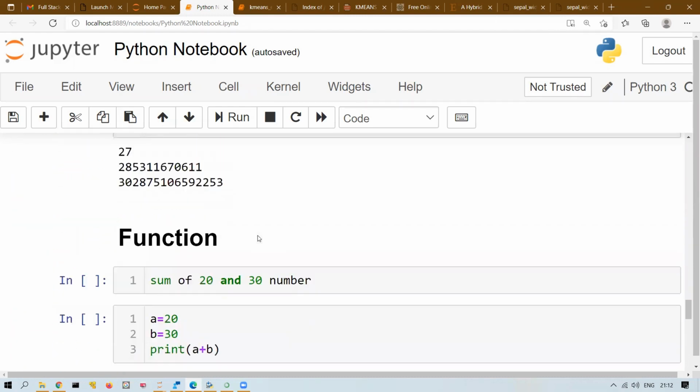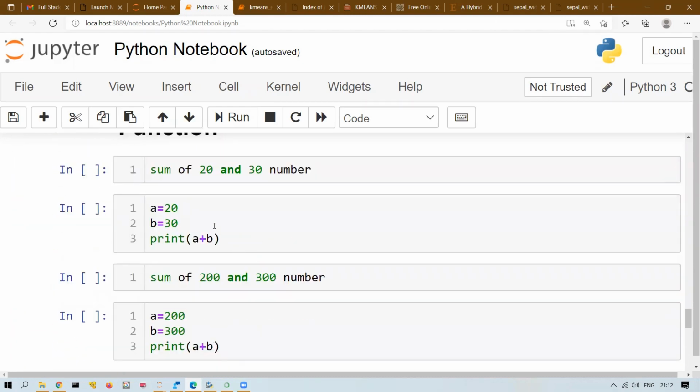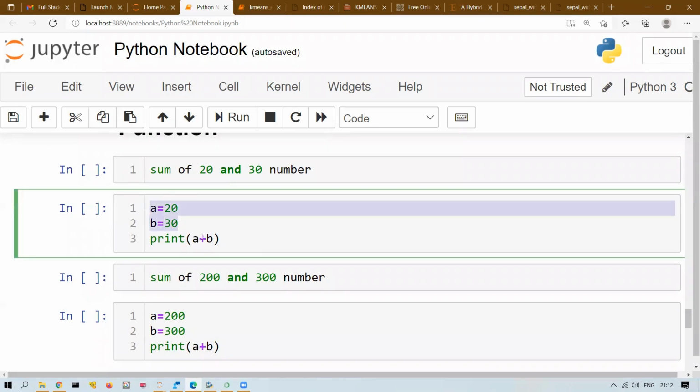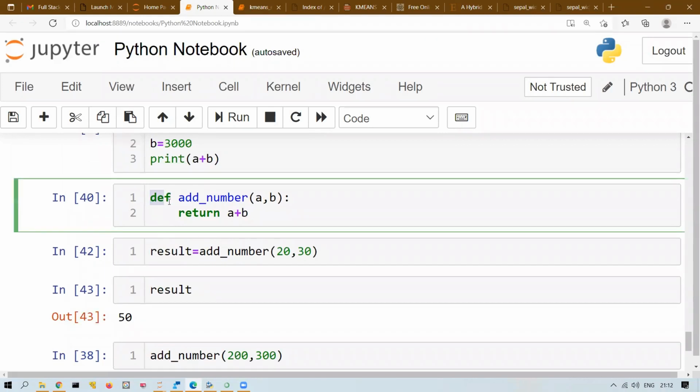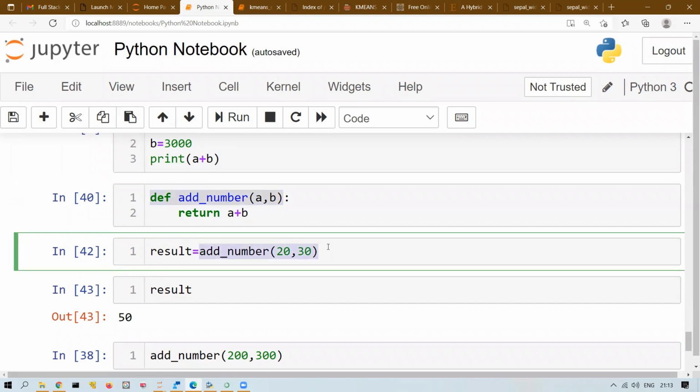And then finally we discussed functions. So what is a function? A function is a block of code which will basically be used for code reusability. So how to write a function in Python? def followed by the function name, and then inside brackets you write the parameters, and whatever logic you want to write, you write. You define your function once, and anytime you can call it later, right? So these are the things we have discussed so far.